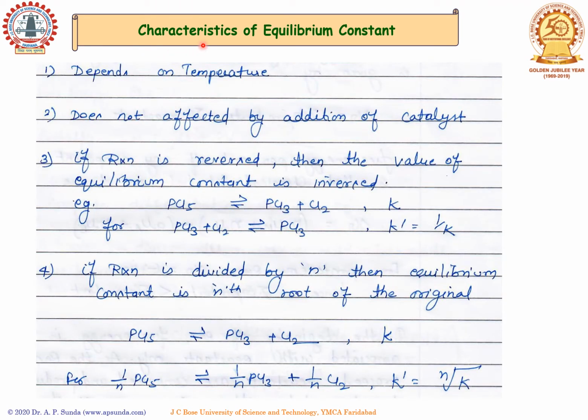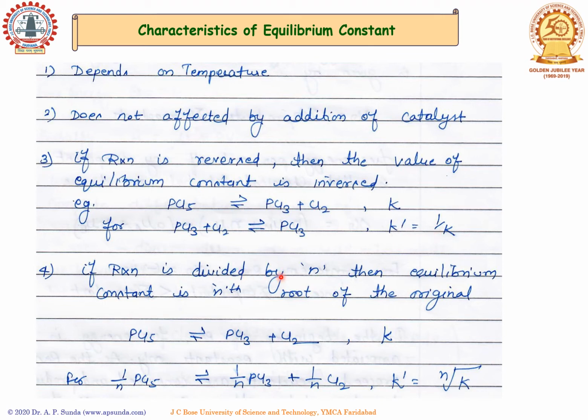Now let's talk about the characteristics of the equilibrium constant. The first thing is that it depends on temperature. It does not get affected by the addition of a catalyst. The next thing, which is very important for us, is that if the reaction is reversed, then the value of the equilibrium constant is also inverted. For example, if we take PCl5 converting into PCl3 plus Cl2, the equilibrium constant is K. If we reverse the reaction, where the products now become reactants, then the new equilibrium constant K dash is equal to 1 by K.